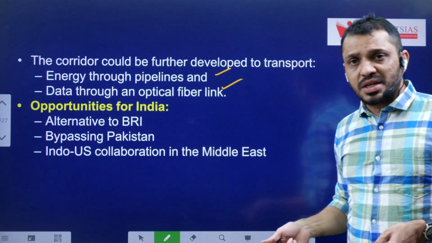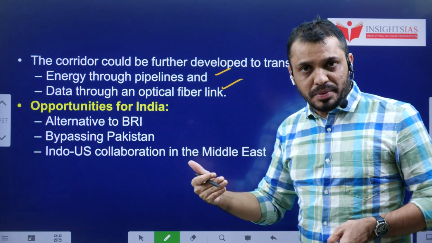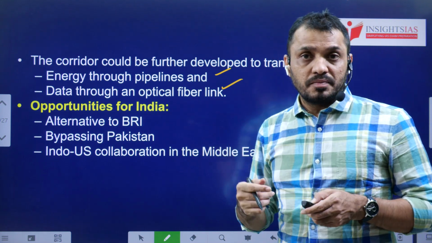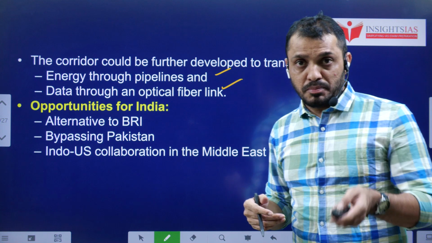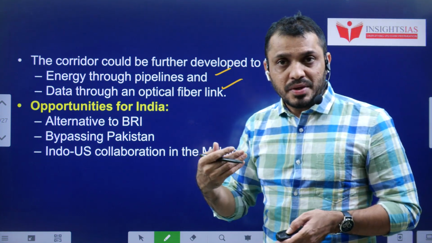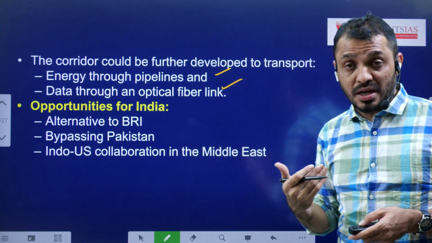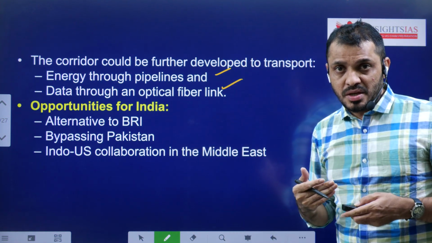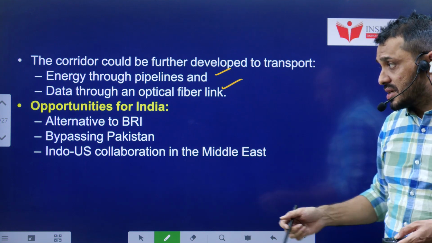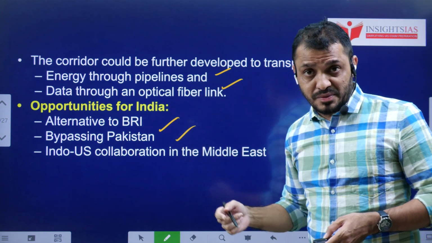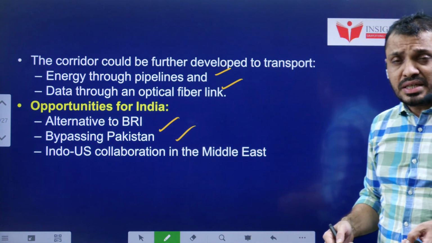What are the opportunities for India? It can be seen as an alternative to BRI, the Belt and Road Initiative, and to our progress through Iran, that is in the form of Chabahar port, which is a bigger part of the International North-South Transport Corridor, which is not making much progress. So this can be seen as an alternative to that. And it also bypasses Pakistan, so we can connect to other parts of the world by bypassing Pakistan. It also strengthens the India-US collaboration as well. This is our first topic.